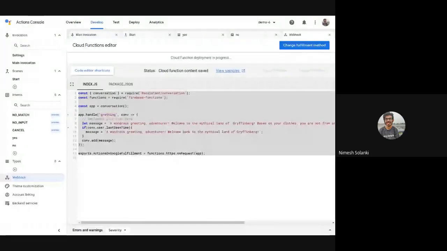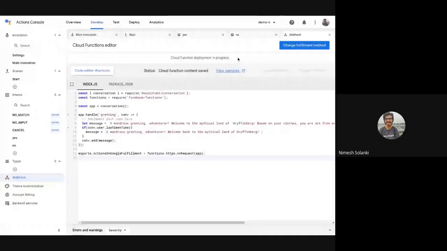I just posted the whole code, so we can copy it completely and paste it in the code editor in the console. That's all we need to do now. And once the deployment is done, we'll go back to the main invocation.